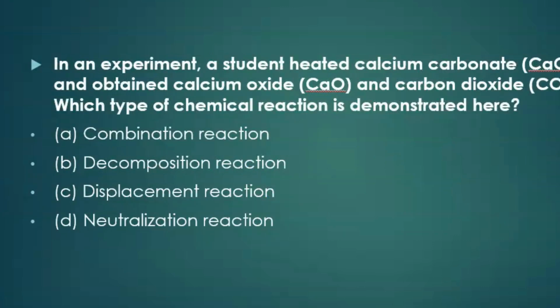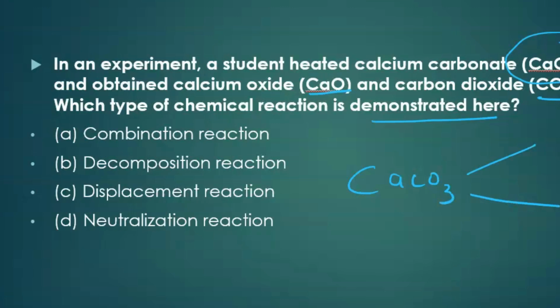In an experiment, a student heated calcium carbonate and obtained calcium oxide. You can see CaCO3, one compound, splits into two, CaO and CO2. So definitely it is a decomposition reaction, because in a combination reaction, two or more molecules combine to form one new compound.